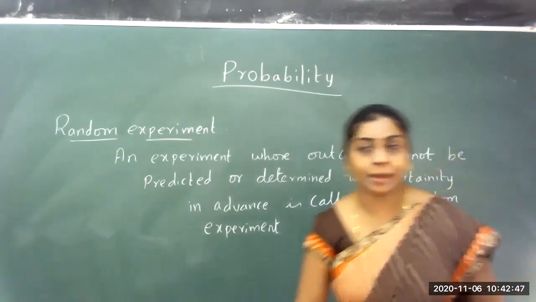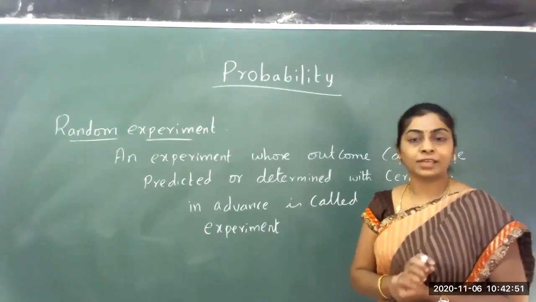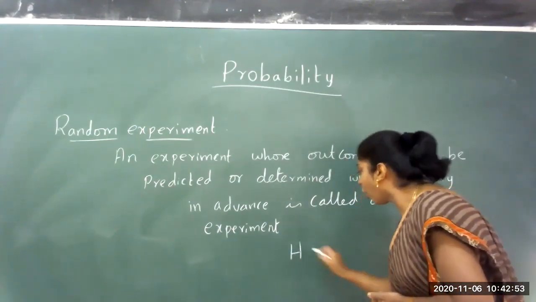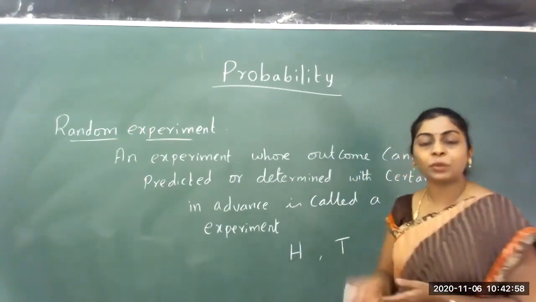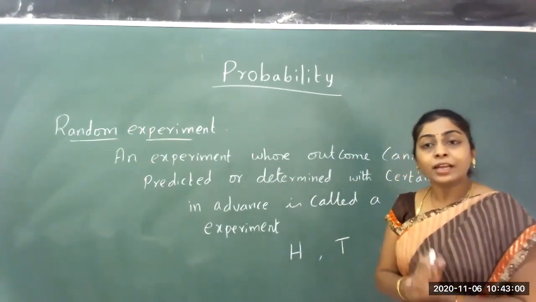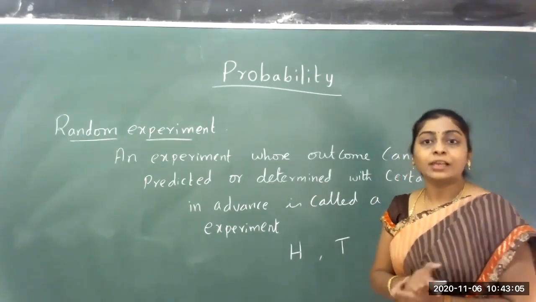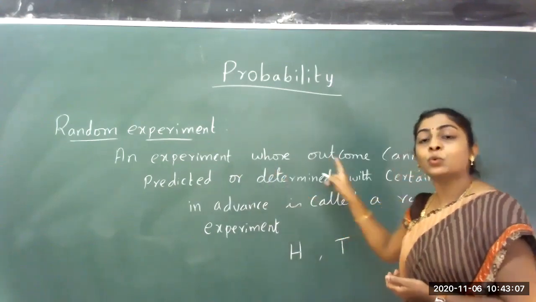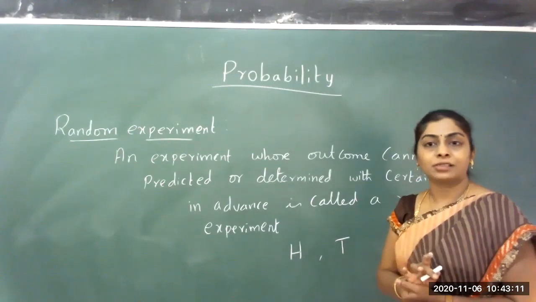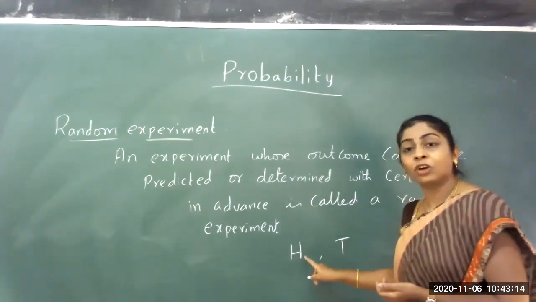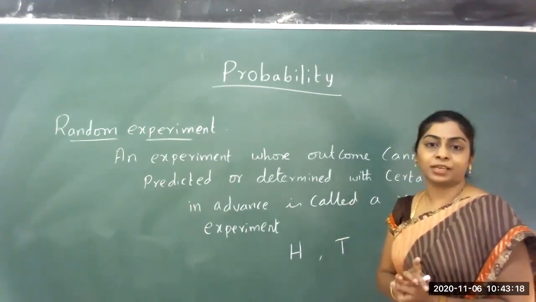Let me give you an example. A coin is tossed. Whenever I take a coin and toss it, I may get back head or tail. The chances of getting head or tail whenever I throw a coin. Now, I cannot predict what I will be getting, either head or tail. So, such an experiment whose outcome cannot be predicted in advance, that is with perfection, that I cannot say that it is head only or tail only, is called a random experiment.